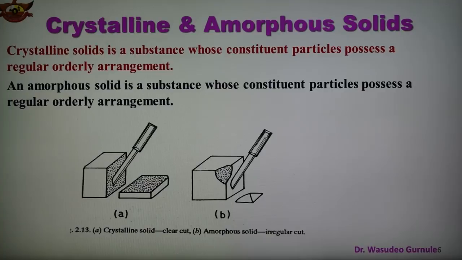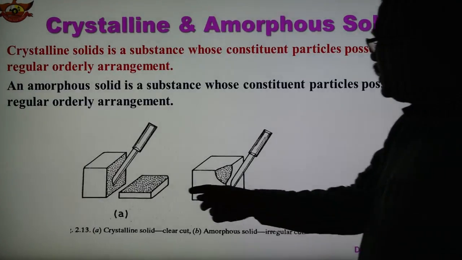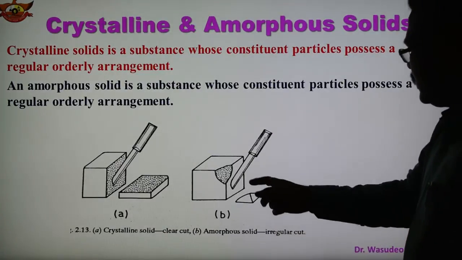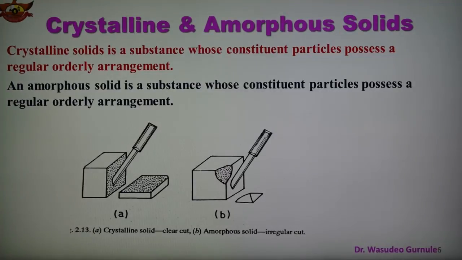Here is a figure which shows the crystalline solid and the amorphous solid. In the case of crystalline, when we cut with the knife, we get a clean cut. But in the case of amorphous solid, when we cut, there is an irregular cut. So it is not a clean cut. So this is the difference between crystalline and amorphous solid. Crystalline solids have orderly, regular arrangement, and amorphous solids do not. Crystalline solids have a clean cut when cut with the knife, and amorphous solids have an irregular cut.